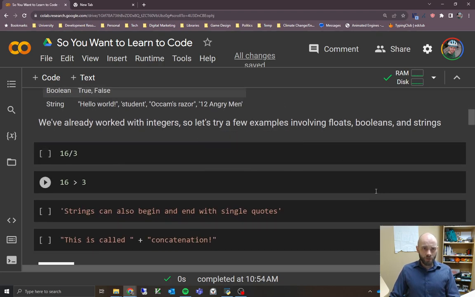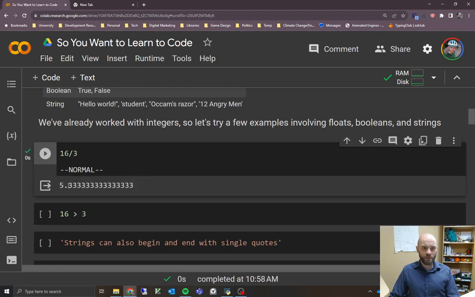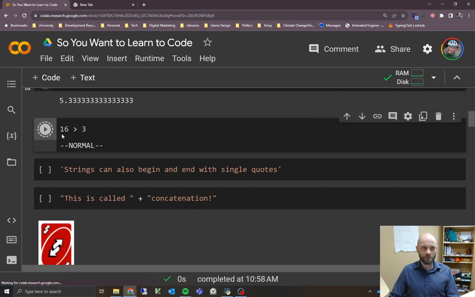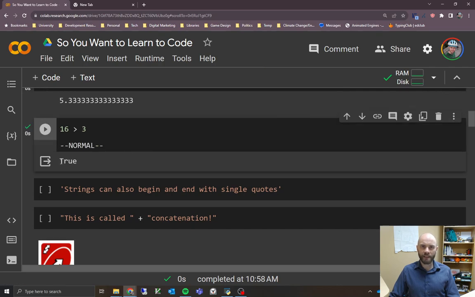So scrolling down a little bit further, we've already worked with integers a little bit, so let's try just seeing if we can get a floating point number. So here's an example of division that doesn't divide evenly. If we run that, we should see that we get a floating point number. We can tell because it has decimal points after it. If we go down a bit further again, this should give us a Boolean value as a result, because we're using this greater than symbol. We're asking, is 16 greater than 3? It is, so we expect it to give us back true, and it does. Again, we've got that capital T to show that it's a Boolean value.